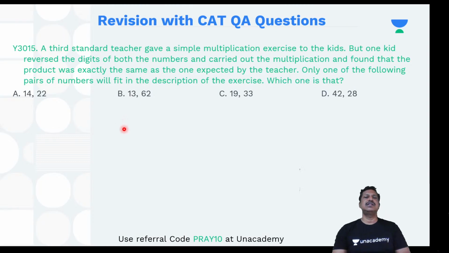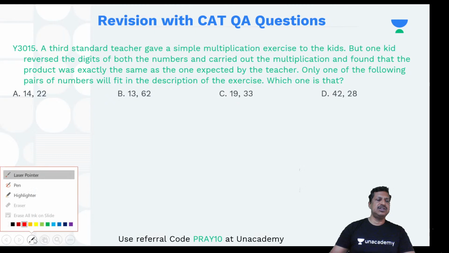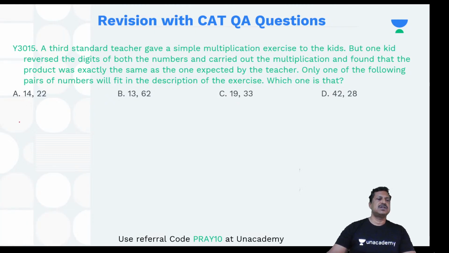Okay, so have a look at this. If you pick up the first option, my call is you pick up the options and then check. First option, 14 into 22, and then I need to check 41 into 22. Will these two be the same? This cannot be the same. Why? Because 41 is a prime number. You cannot break the number down.